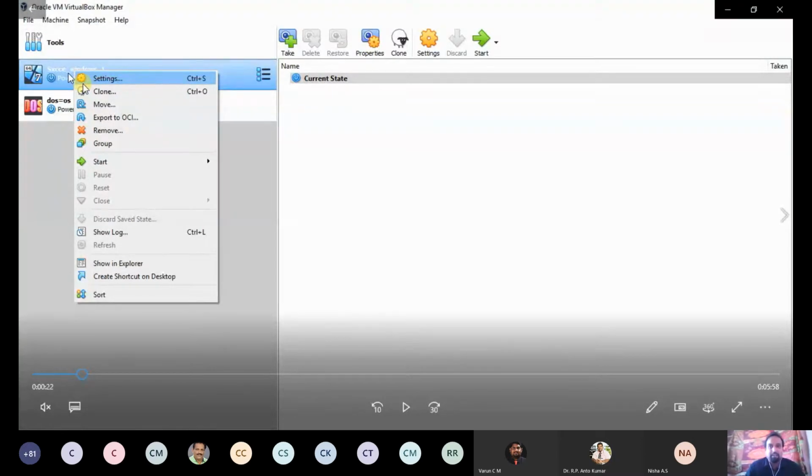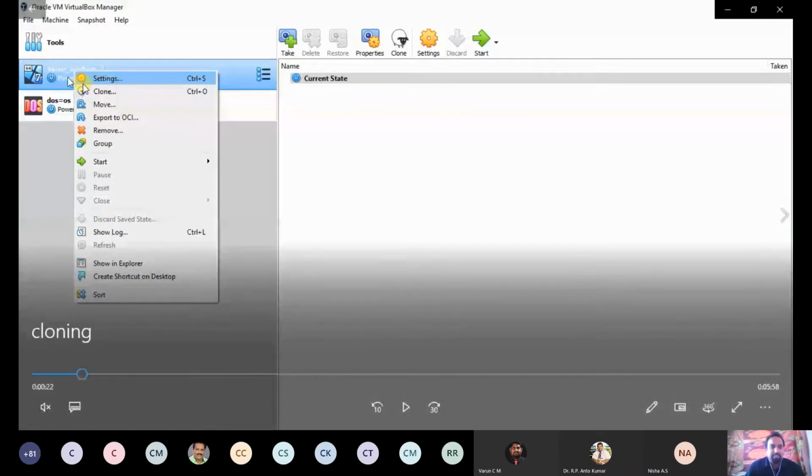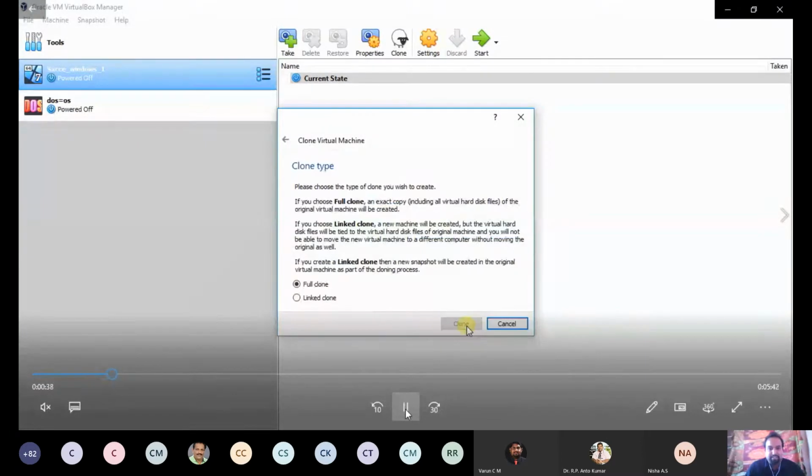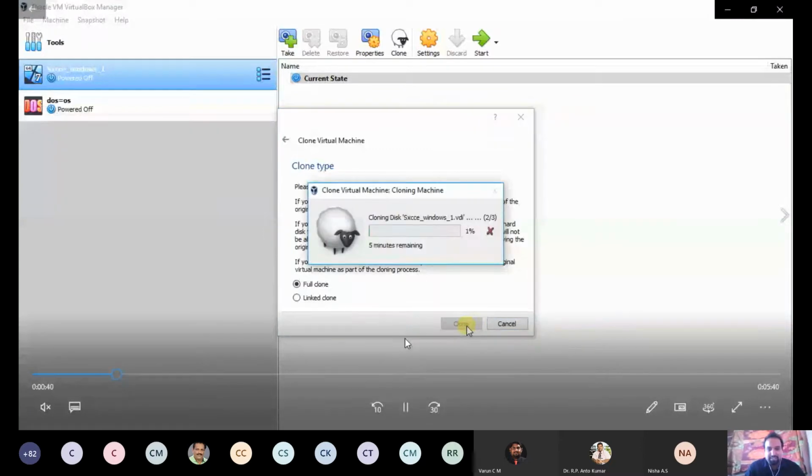It will take more than half an hour. So to reduce the time, I am going to create the virtual machine by using a clone. Here you do not need to provide the configuration. The configuration will be inherited from the already existing virtual machine. That is the important concept you have to remember here. Now, right click and click clone. Now you have to give the clone name, so I am giving XSCC_Windows_2. Now click next again, and click next. I am choosing full clone. Now it will take more than half an hour for cloning. It's not half an hour, more than 15 minutes.